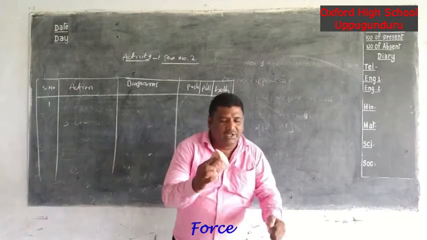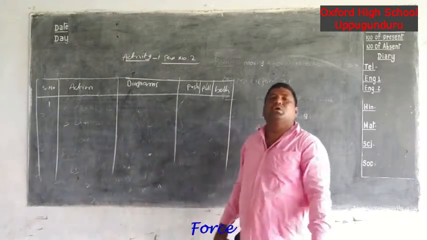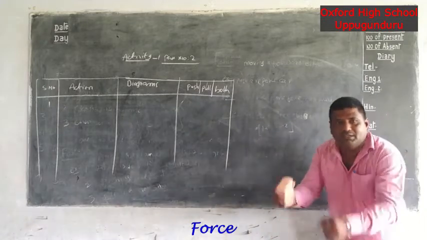First action is digging the bore well. Two persons are digging the bore well.